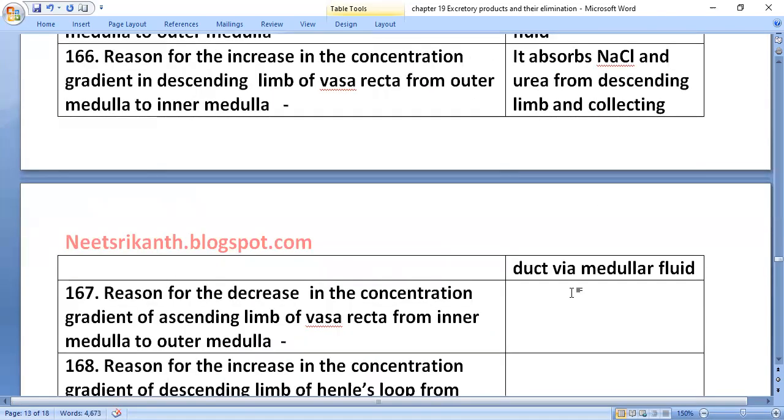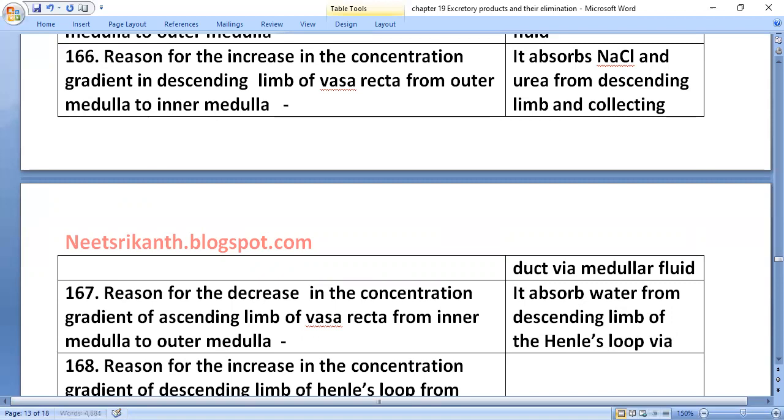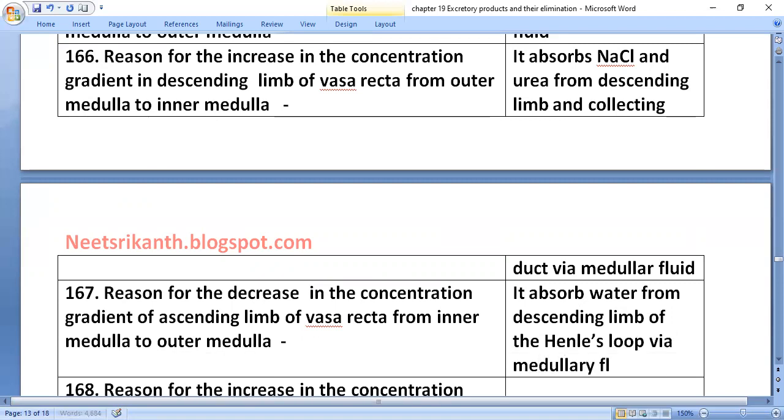Reason for the decrease in the concentration gradient of the ascending limb of vasa recta from inner medulla to outer medulla: it absorbs water from the descending limb of Henle's loop via medullary fluid.